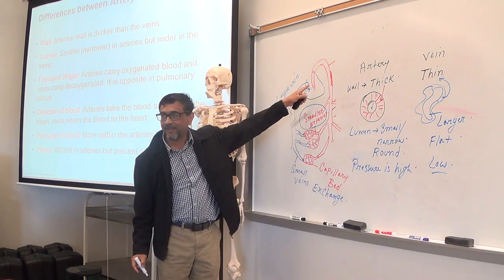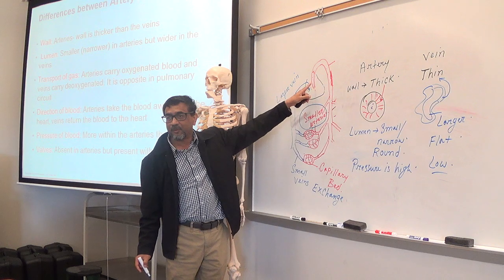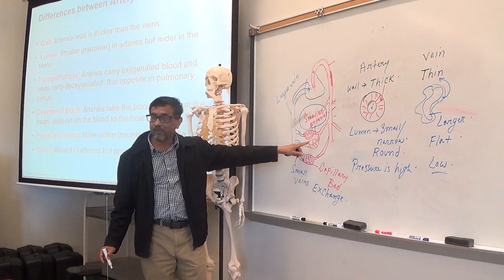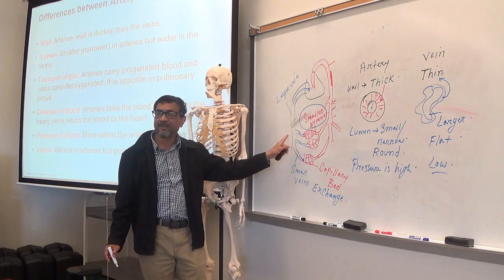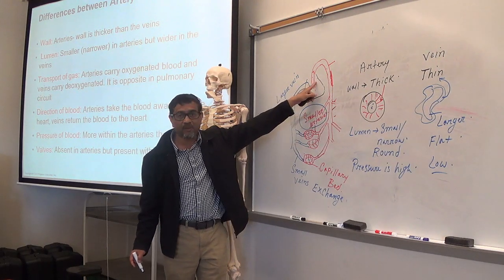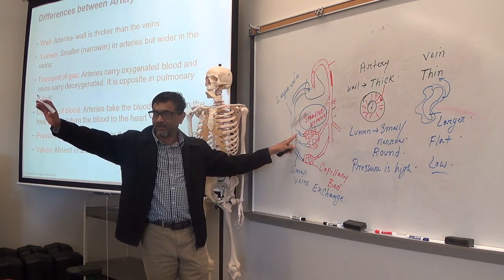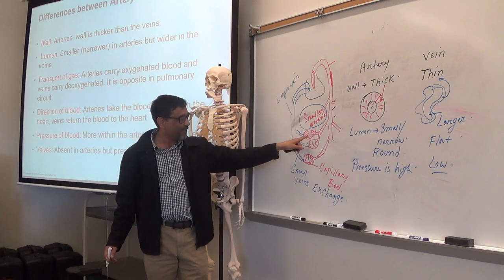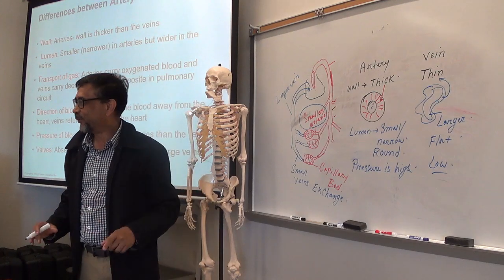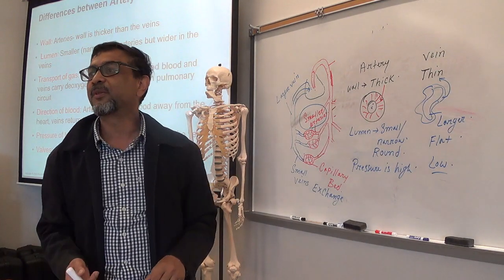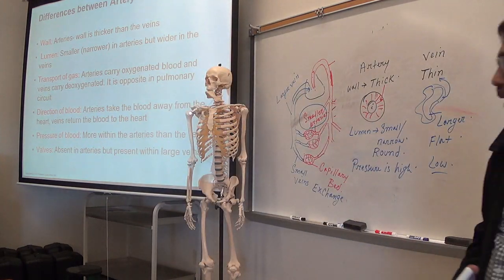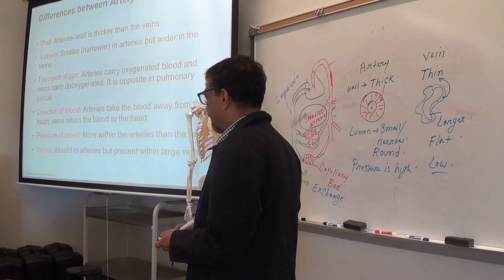Because you remember I said, from the heart, blood first enters into the arteries, then passes through the capillaries, then enters into the vein. So arteries are closer to the heart, and veins are further away. When the blood passes through the capillary beds, the pressure goes really low, and enters into the vein. So inside the vein, the pressure is much lower than inside the arteries.